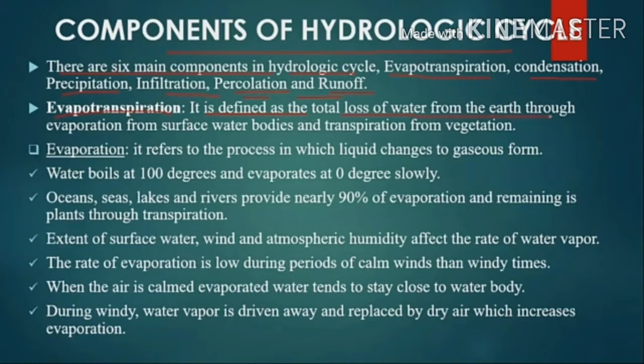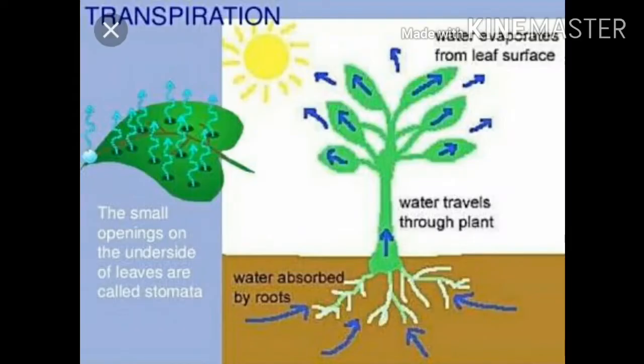In a cropped area, it is difficult to determine the evaporation and transpiration separately. Therefore, it is collectively called evapotranspiration. The following part explains the process of evaporation and transpiration separately. Now we'll see about that. Look at this picture. This process is called evapotranspiration. Here the water is absorbed by roots, travels through the plants, and evaporates from the leaf surface.